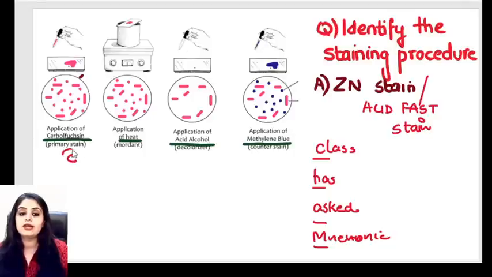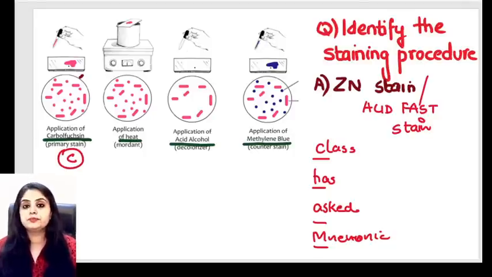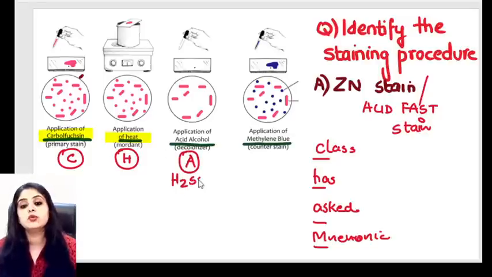Let's start. What do you add with C? With C, we add carbol fuchsin. The first thing you add is carbol fuchsin. With H, you can see that there is heating going on. First you put carbol fuchsin, after that you heat the slide. After that comes A, you put acid. Most commonly, A for acid is sulfuric acid.